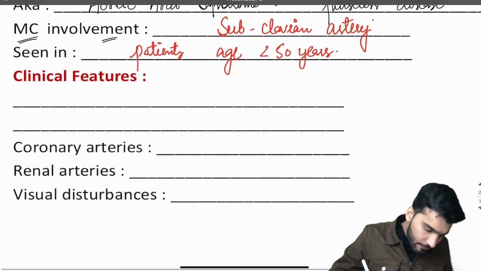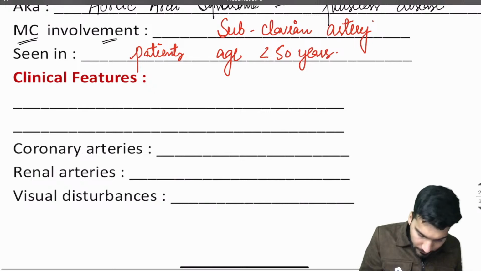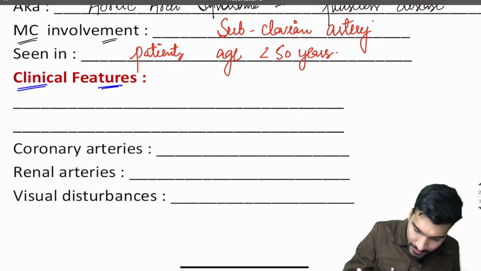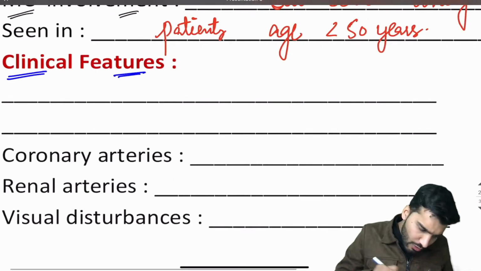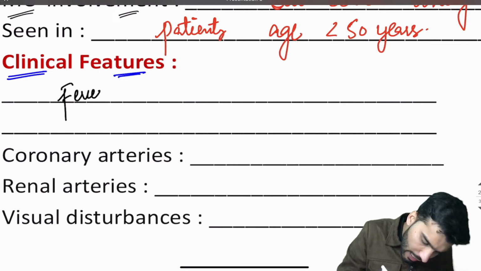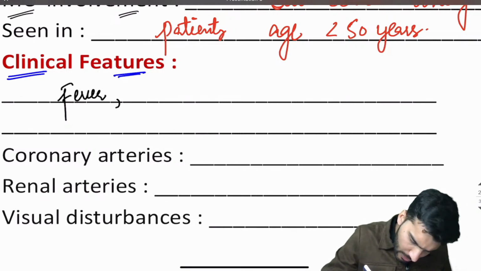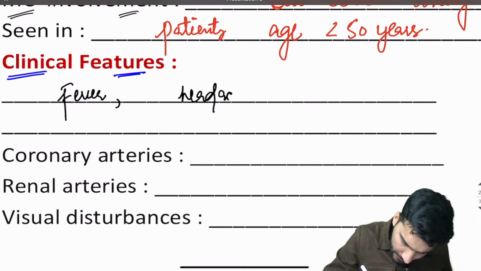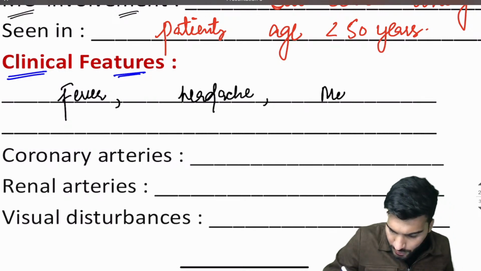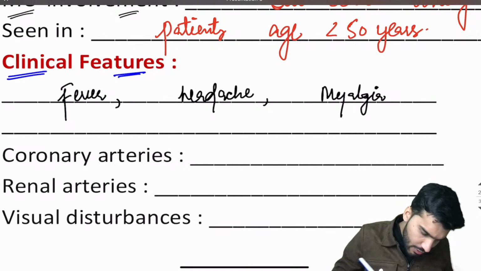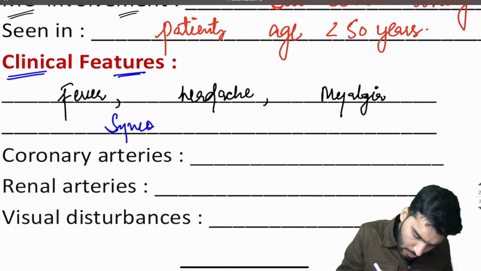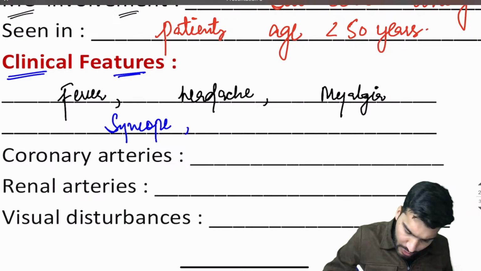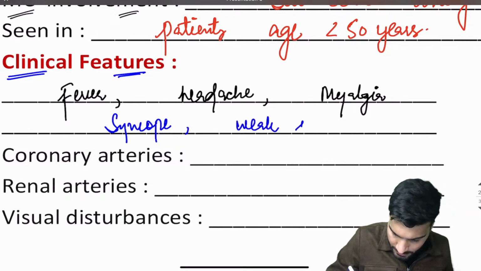Now what are the clinical features? Remember the main clinical features, as the examiner can give any of them. The patient will have fever, headache, myalgia, can have syncope, and will complain of a weak pulse.